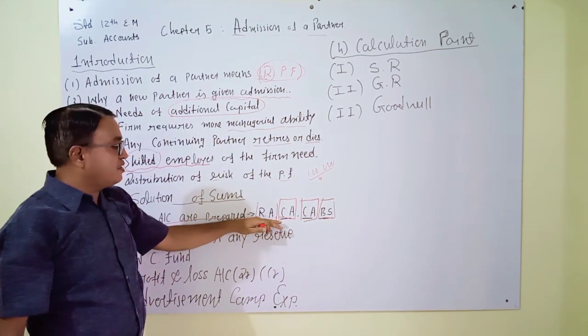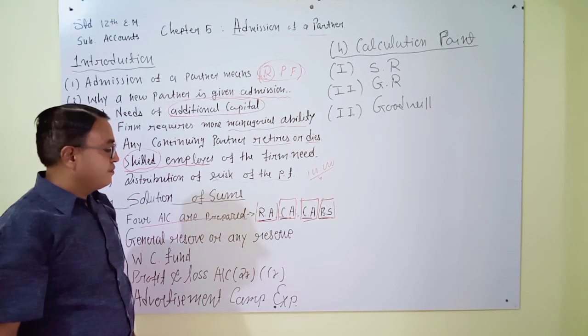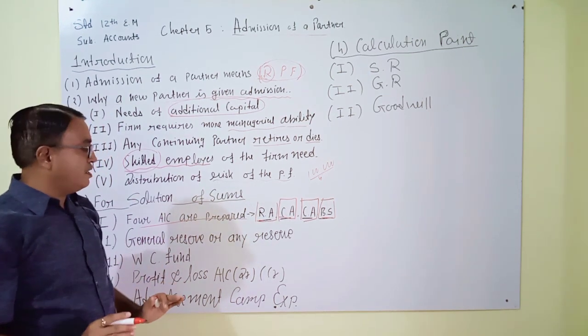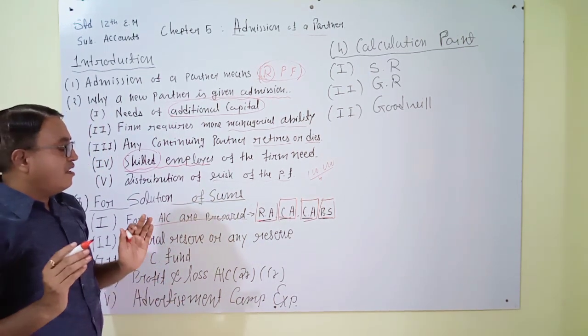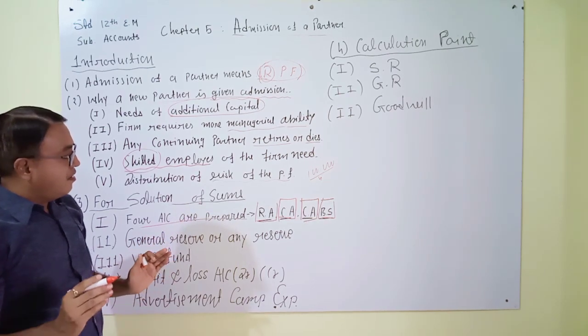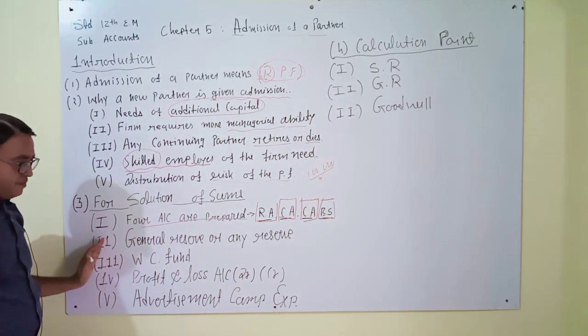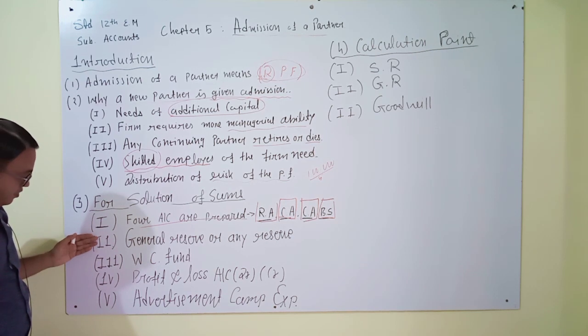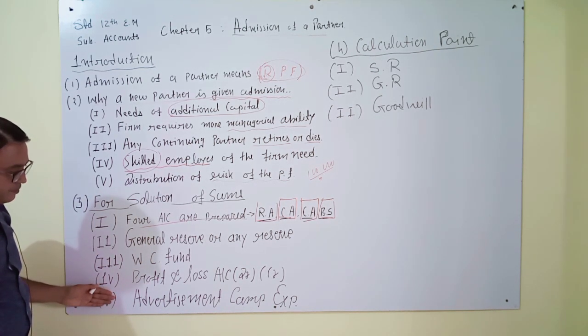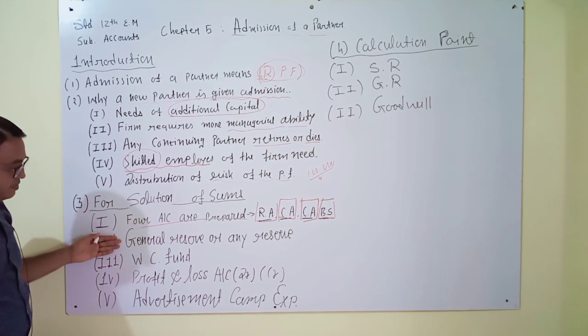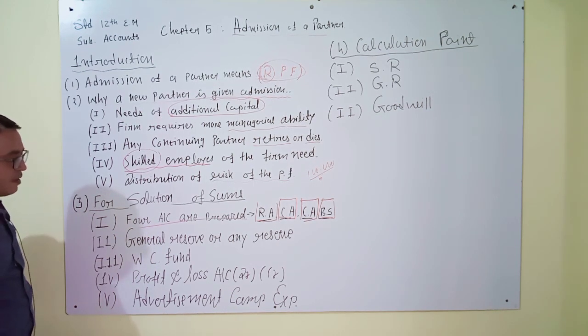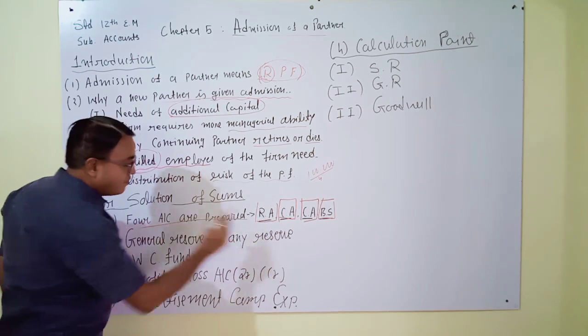To prepare these 4 accounts, some important points are given here. Total 4 other points, you can see. First one is general reserve or any reserve.